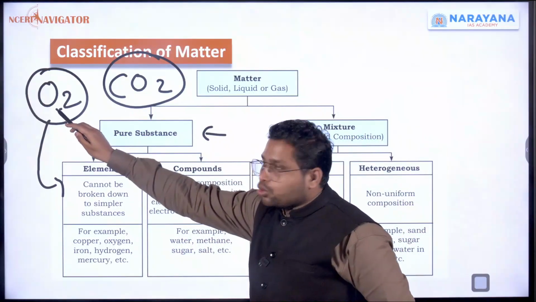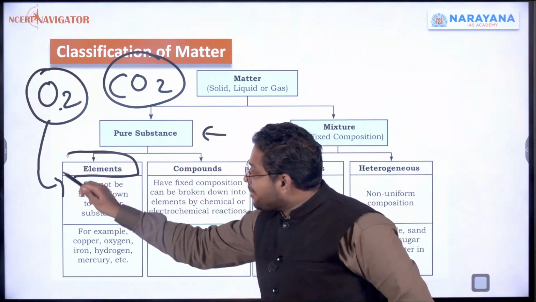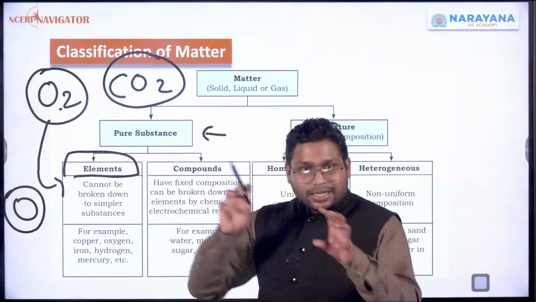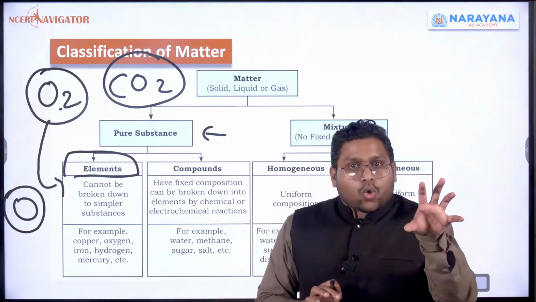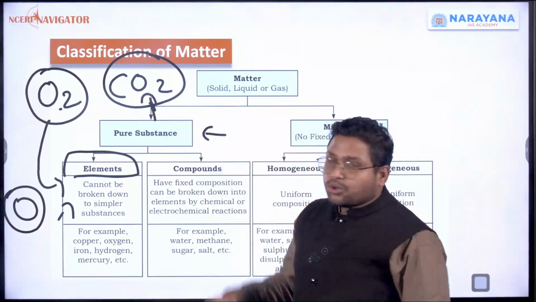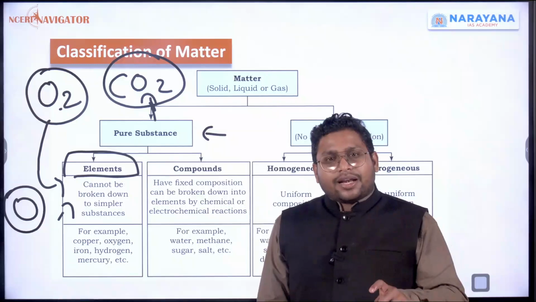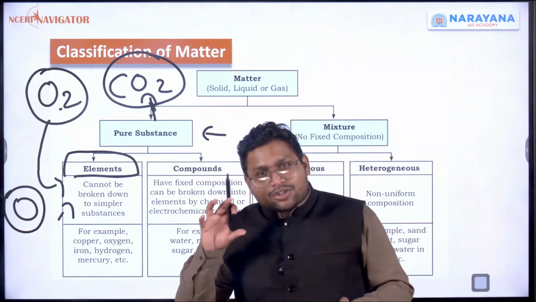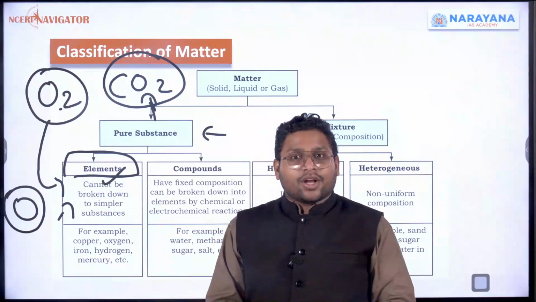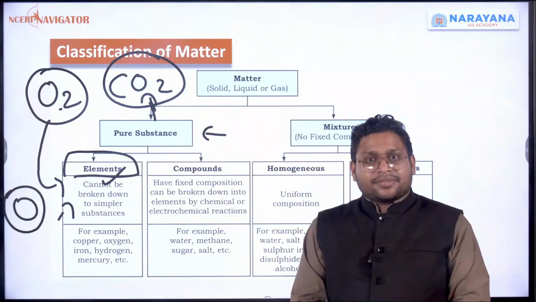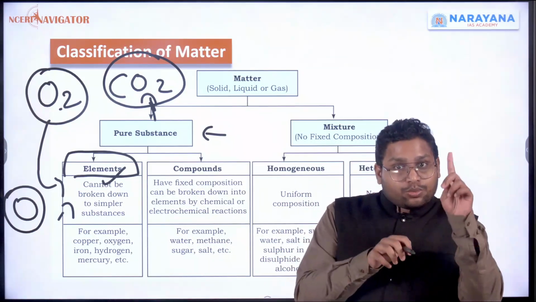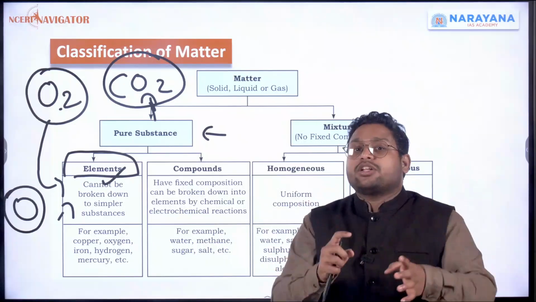But if I take oxygen only, O2, we are calling it an element, or rather if I am taking only O out of it, we are not even considering that 2 aspect. O, oxygen over here is an element. Carbon dioxide, when I am looking at it, you see, carbon dioxide includes carbon as well as oxygen. Carbon in itself is an element. Oxygen in itself is an element. But when the two came together, they have a fixed chemical formula that there should be one carbon, there should be two oxygens, then we'll call it carbon dioxide.